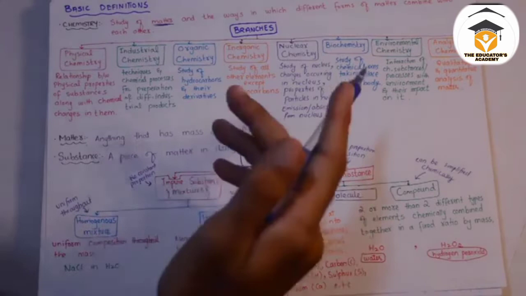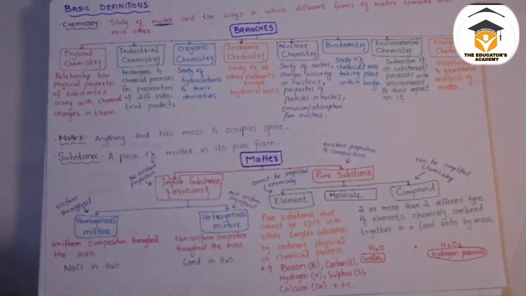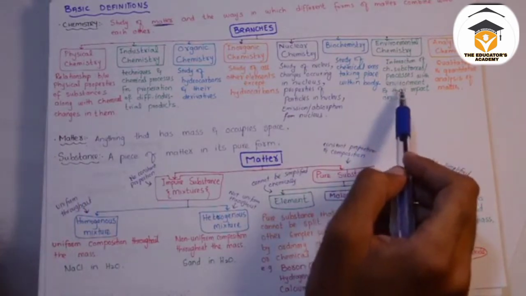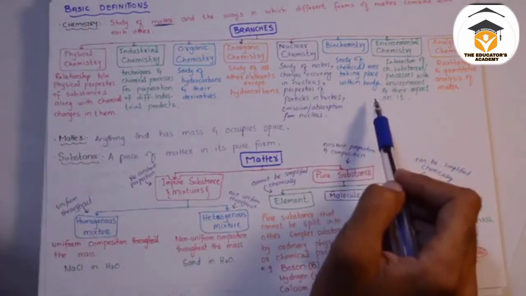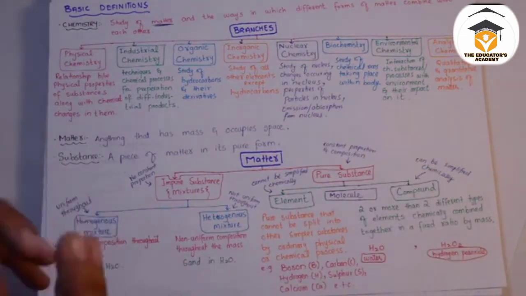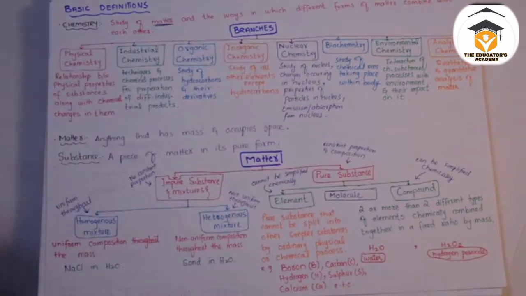After biochemistry we have environmental chemistry. Well, environmental chemistry is the study of interaction of chemical substances and processes with the environment and their impact on it. So what does a chemical process do, how do these chemical processes impact the environment, how can a chemical reaction change the environment, how can a chemical reaction act with the environment and change its properties. The environment gets changed due to a single chemical reaction. The study of all that is known as environmental chemistry.